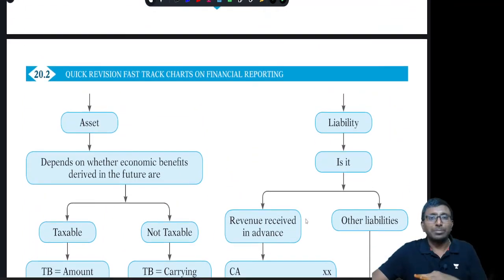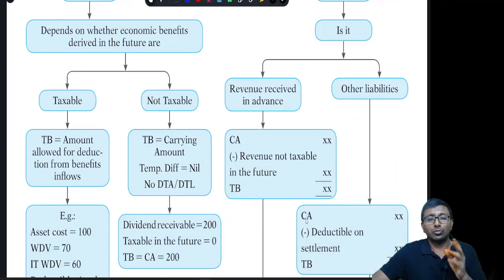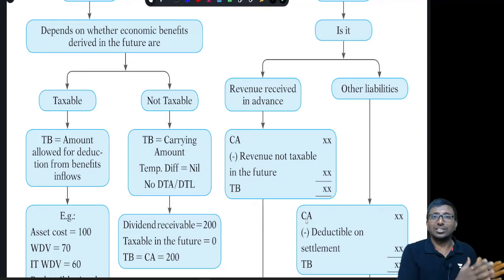With respect to liability, tax base of liability, first we should ask what kind of liability. Is it advance income? Yes, some income is received in advance. Then all other liabilities will be treated differently; the tax base calculation for advance income will be different. Okay, with respect to advance income, that is a liability, what is the tax base?